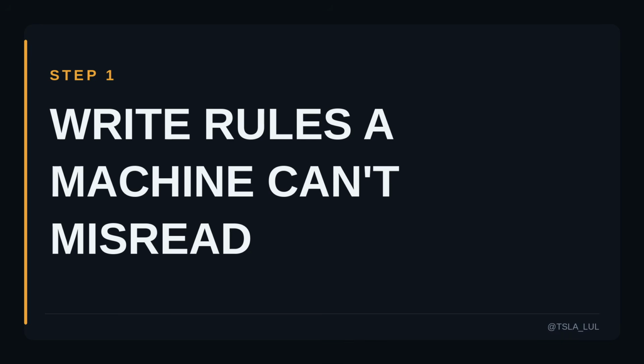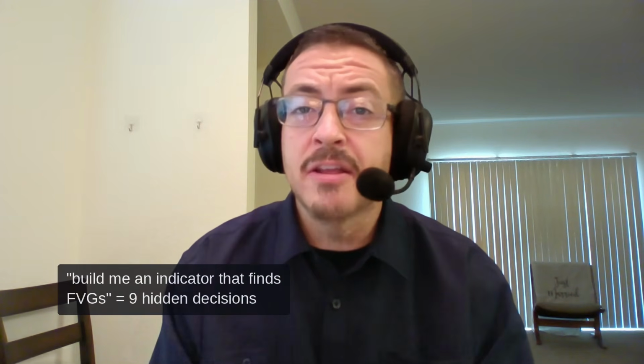Step 1. So here's what almost everybody does. The first mistake. They open up the AI prompt and they type in, for example, build me an indicator that finds fair value gaps. And they get back something that technically runs, but is completely useless. So step 1 isn't a prompt. Step 1 is a test you run on yourself.